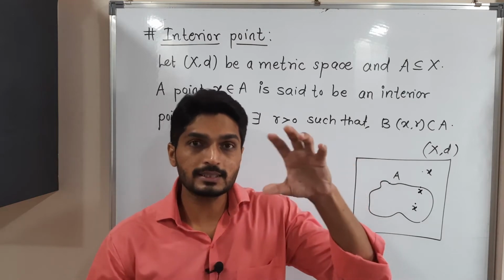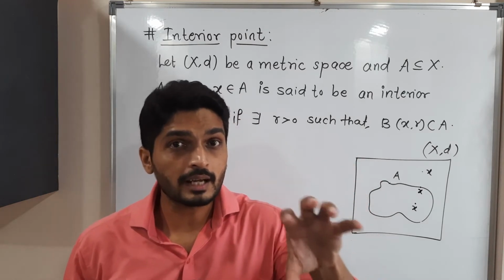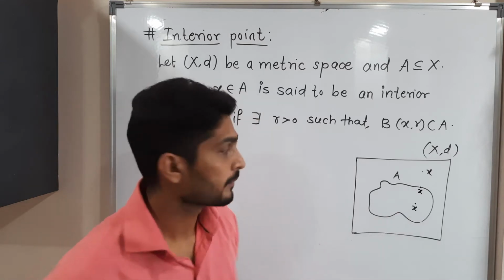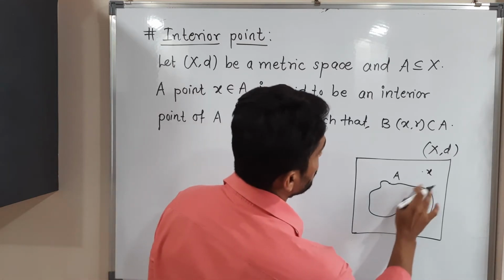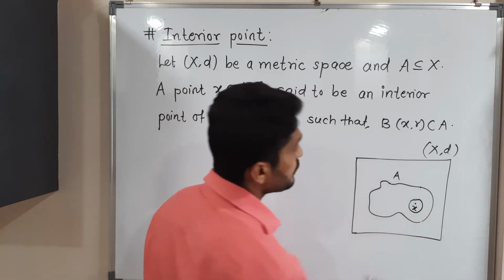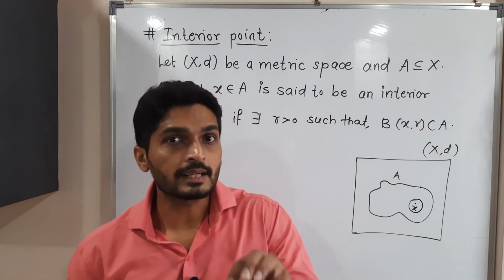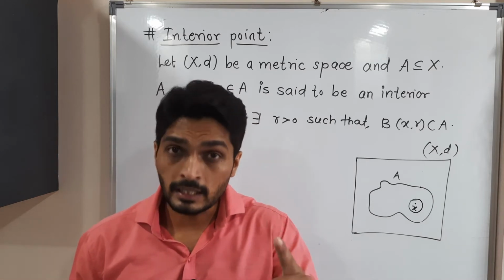So there exists some radius R such that the open ball with center X and radius R entirely lies inside A. Okay, let me remove all these X. If you consider X here, yes, it is possible to draw a ball around it which entirely lies inside A. So therefore X is an interior point.